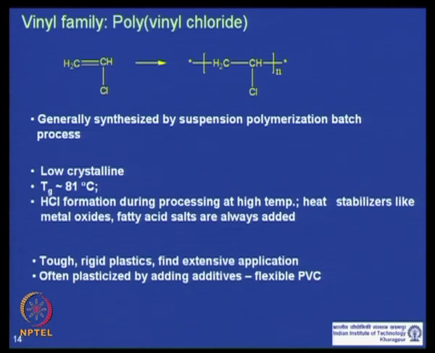Polyvinyl chloride is also tough, it has a rigid backbone, so it is a rigid plastic, and it finds several applications. Most of the applications of PVC are plasticized PVC. Plasticized means that by adding some additives called plasticizers, the Tg is brought down, so that at ambient temperature the PVC becomes flexible, and the applications of flexible PVC are a lot.